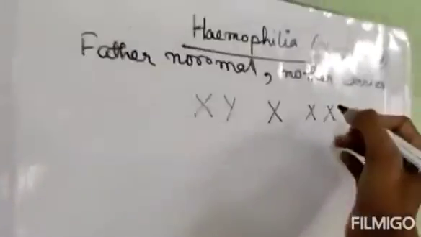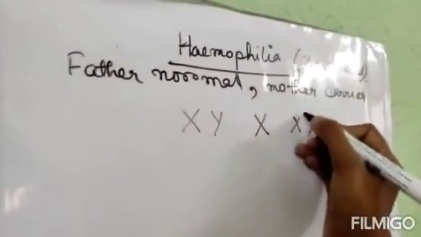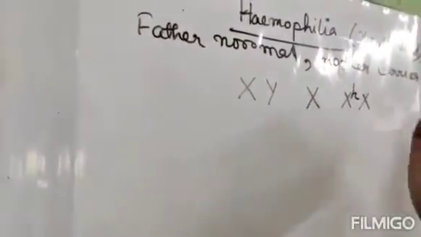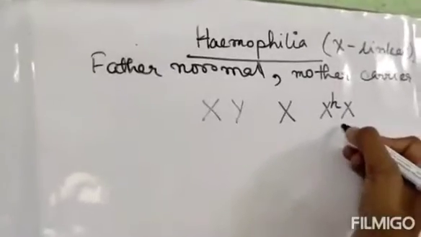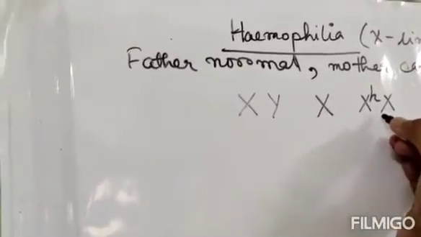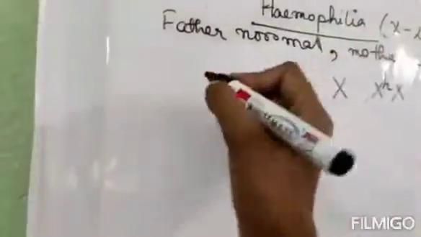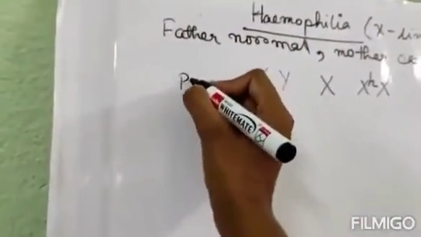But the mother is a carrier. Carrier means one gene will be affected. Whenever we write anything hemophilic related, we will write H. This means she is a carrier because one X is affected. If both the X are affected, that means she is hemophilic.